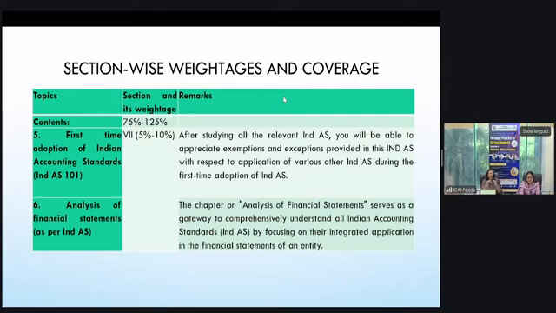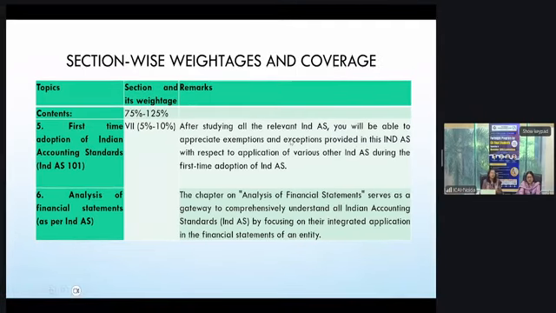What I wanted to convey is that there are certain sections which have only a single standard, so the probability is higher that questions will definitely be asked on that topic. So prepare those standards first for revision purposes. We are assuming that you have already completed your preparation and you are in the revision phase. So please revise these standards on priority, because once you prepare these topics, you'll be confident that you have covered almost those marks for your examination.